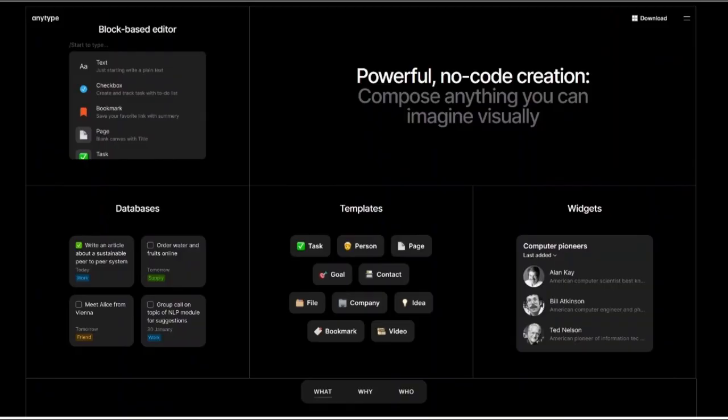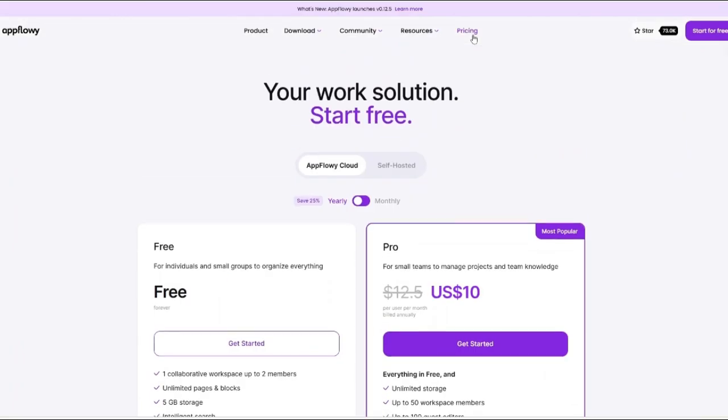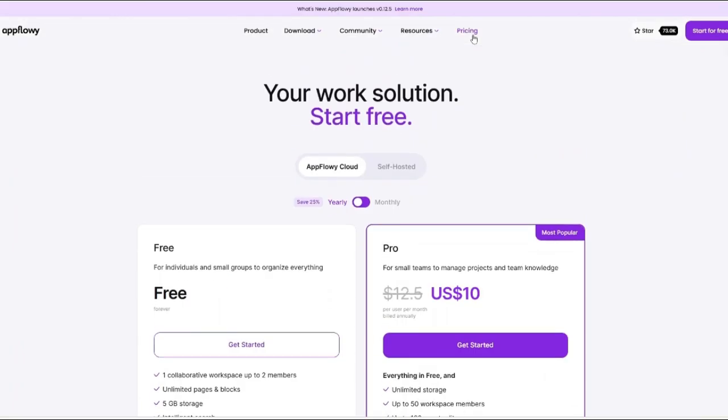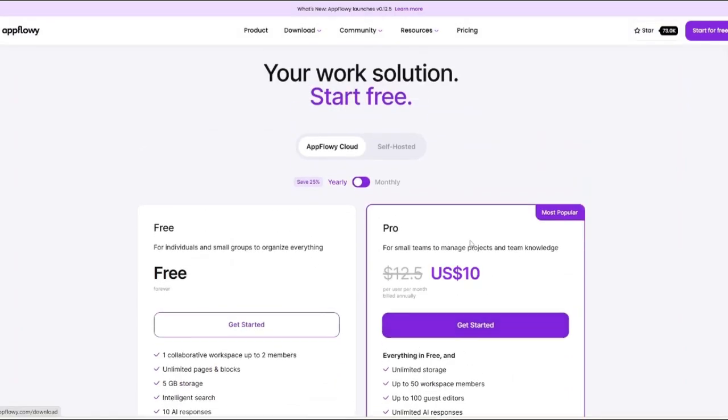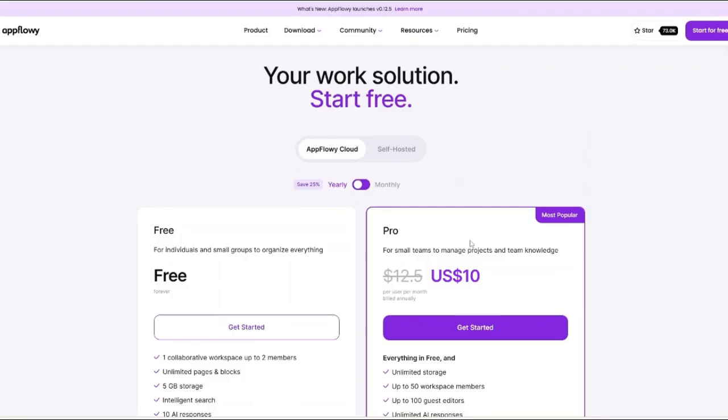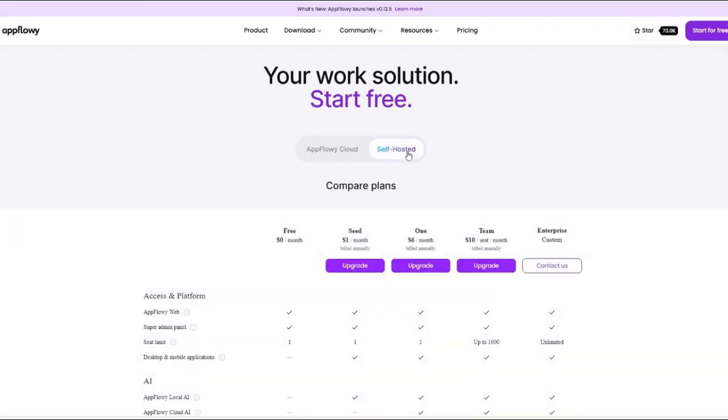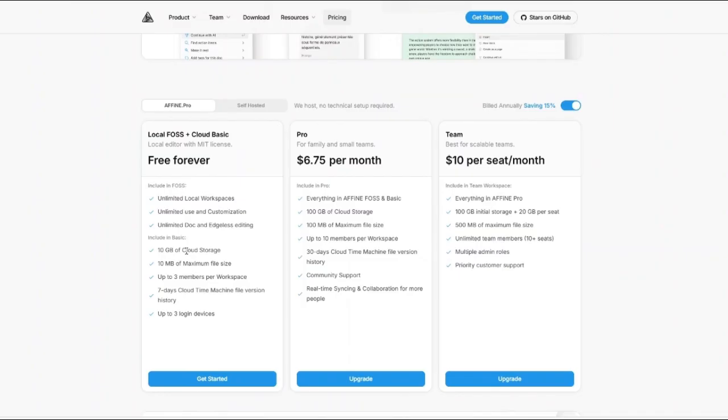Now let us talk about the pricing. As earlier mentioned, there's a free open source part of AppFlowy and there's a paid plan. There's a Pro plan, which is most popular at $10 per month when billed annually, and there is also the AppFlowy Cloud and the self-hosted plans separately. For AFFiNE, there's the free forever plan. There's a Pro plan at $6.75 per month, and there's a Teams plan at $10 per month.